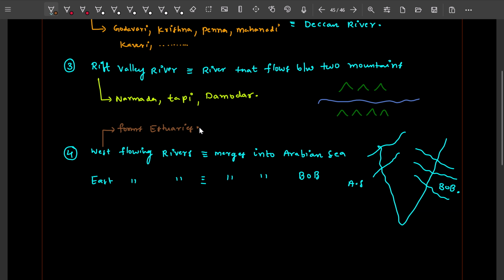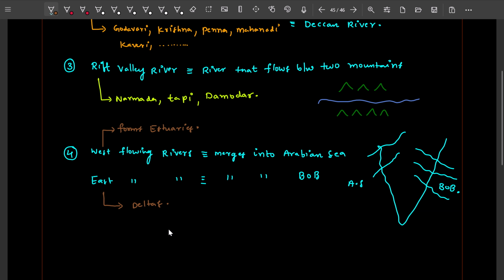They form the estuaries, and these east flowing rivers form the deltas. That is the Krishna delta and the Godavari delta, like that. That is the estuaries and deltas.